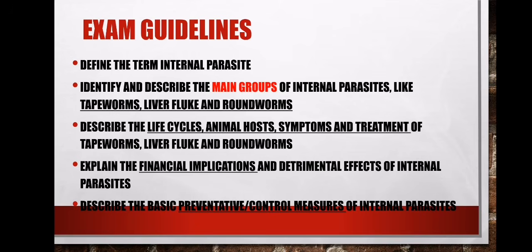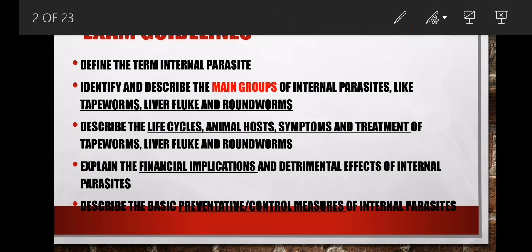Then we must also talk about the life cycle of all these three parasites. You must also talk about the animal host, which animals do they affect. And again here, people, I want you to be able to tell which ones have two hosts. We say those have an indirect life cycle, but we will look at it as we move along.